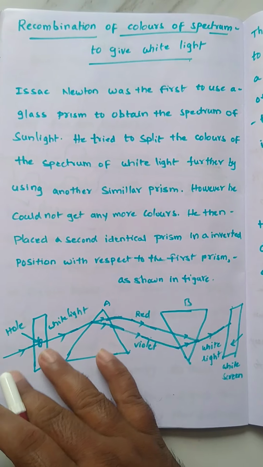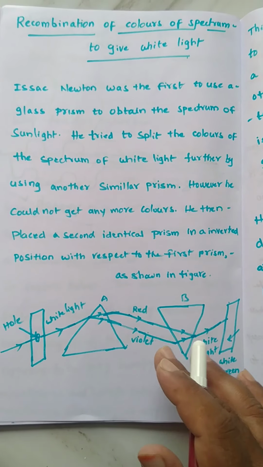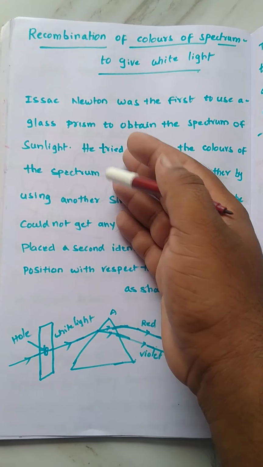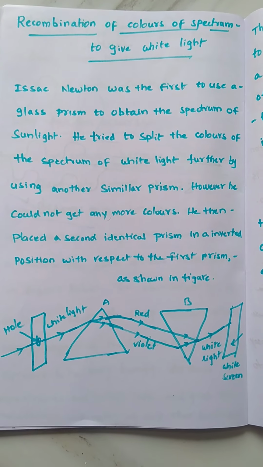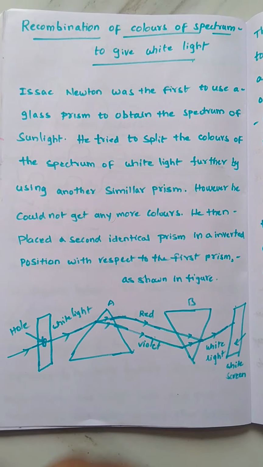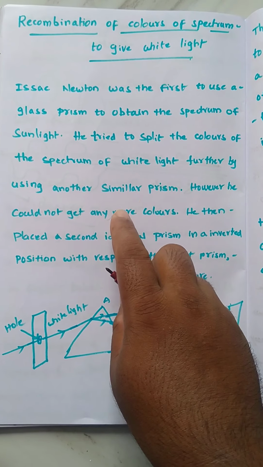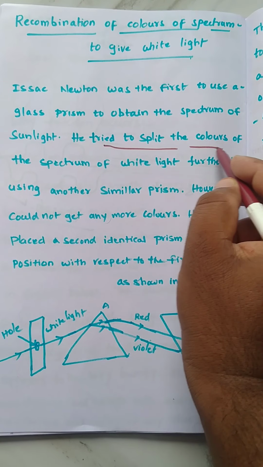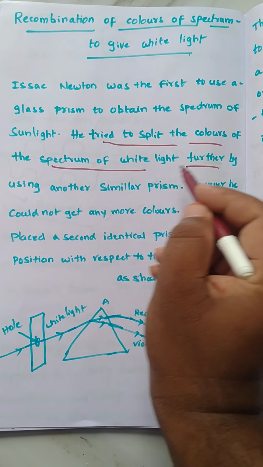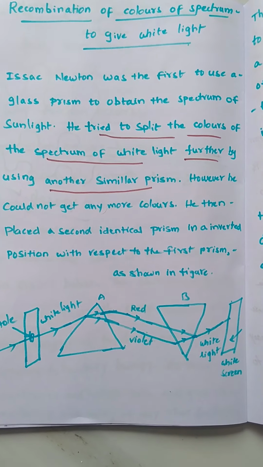This experiment was done by Isaac Newton. Isaac Newton was the first to use a glass prism to obtain the spectrum of sunlight. He tried to split the colors of the spectrum of white light further by using another similar prism.